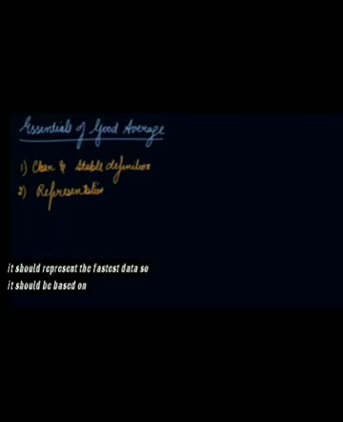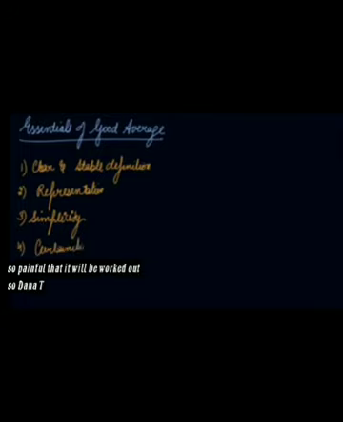So it should be based on all the observations of the statistical series. Simplicity. Simplicity is another essential feature of a good average. It must be so simple that it is easily worked out. Certainty, which means a good average must be certain in character. Only then an average value can be used on the basis of statistical analysis.